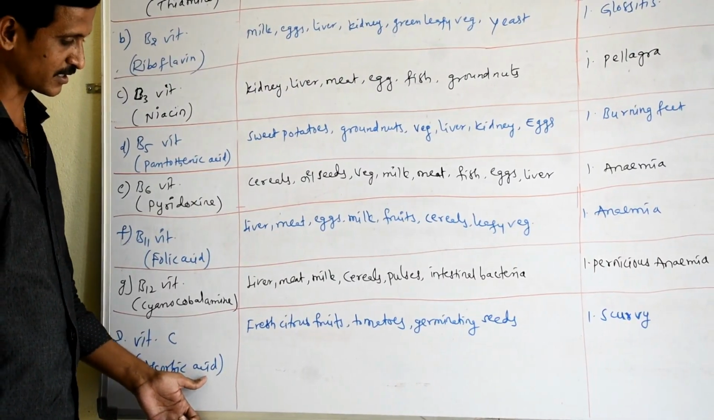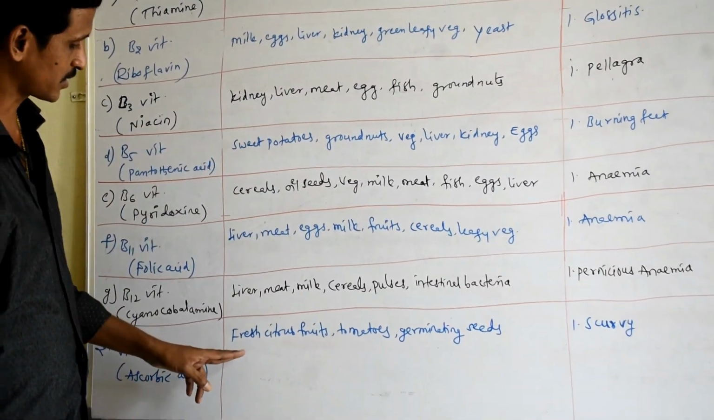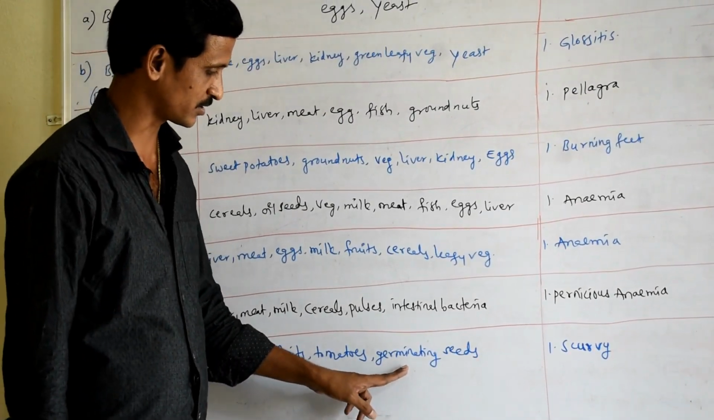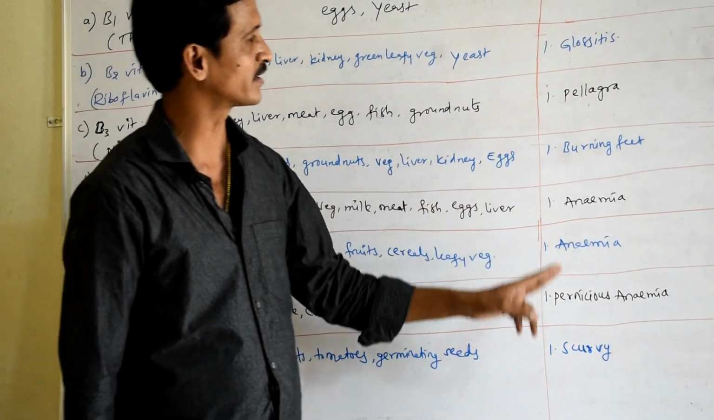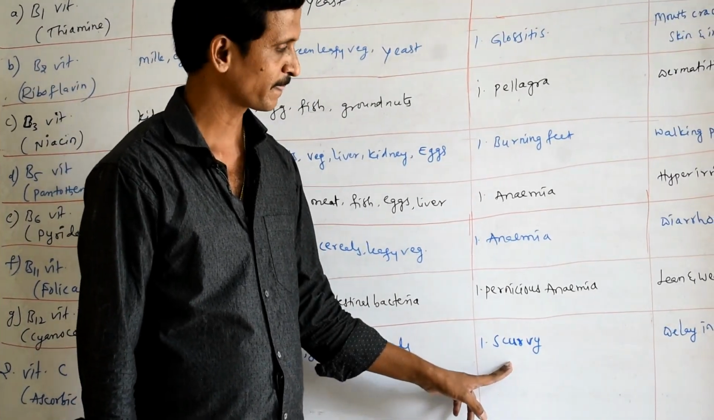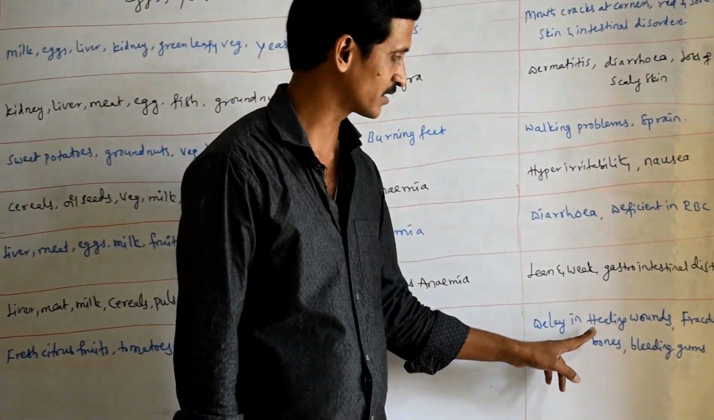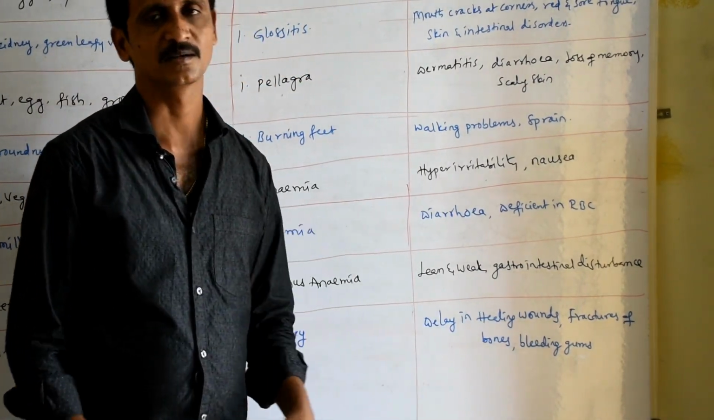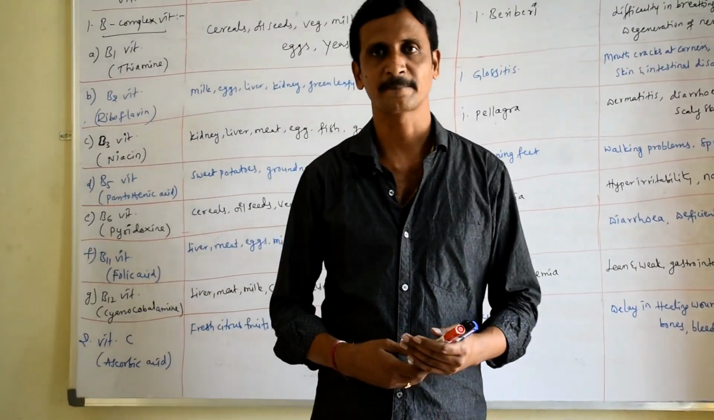Technically called ascorbic acid, where the sources are fresh citrus fruits, tomatoes and germinating seeds. There is only one deficiency disorder, that is scurvy, and the symptoms are delay in healing wounds, fractures of bones and bleeding gums. Okay, right?